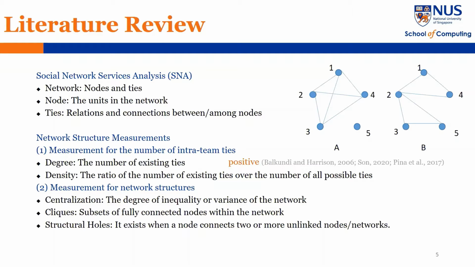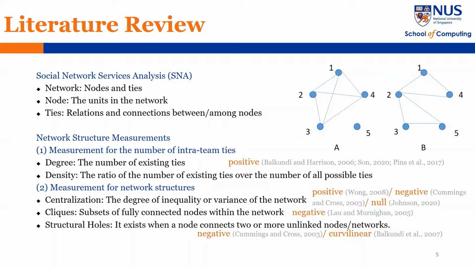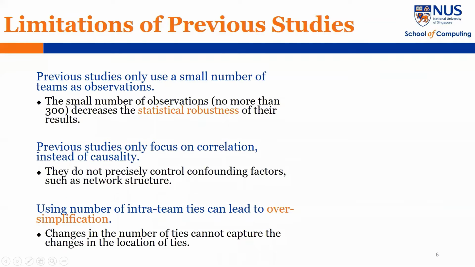Interestingly, the effects of these structures on team performance remain somewhat inconsistent. Firstly, the effect of centralization can be positive, negative, or null. Secondly, the effect of cliques is negative, but there's only one empirical study. Thirdly, the effect of structural holes on team performance can be negative or curvilinear. To sum up, current studies on the effect of intra-team ties have three main limitations.